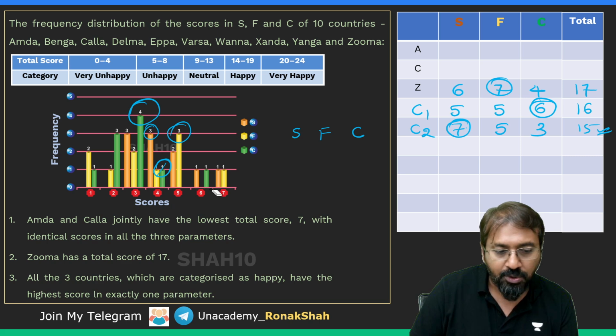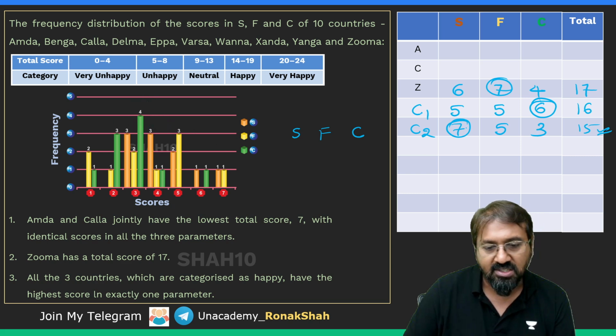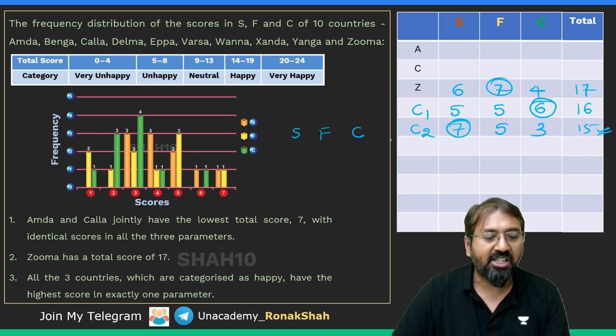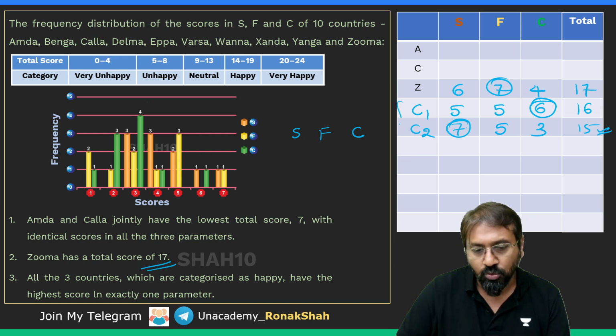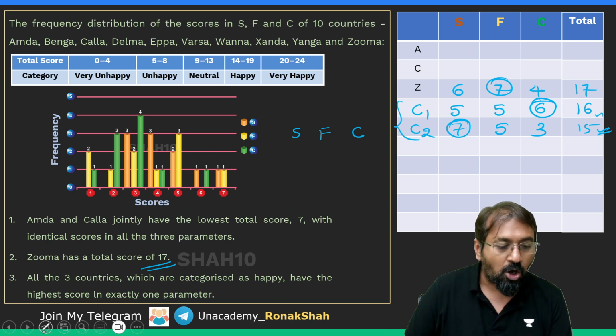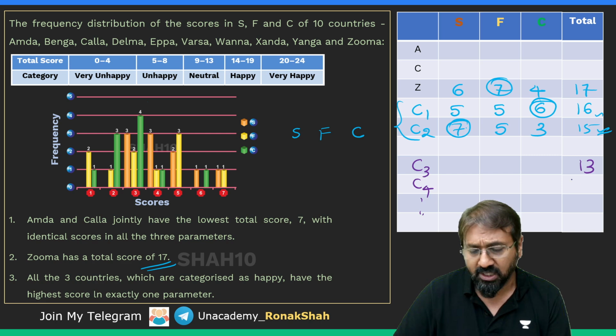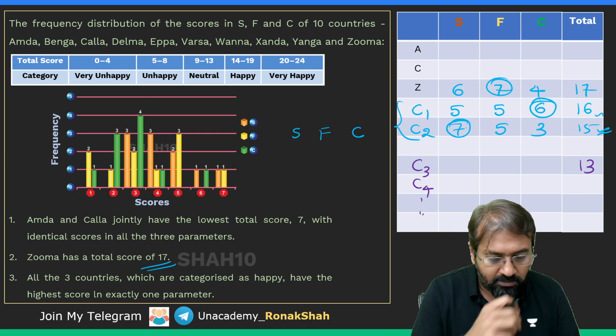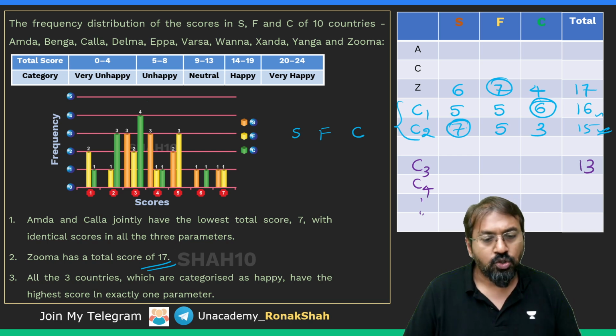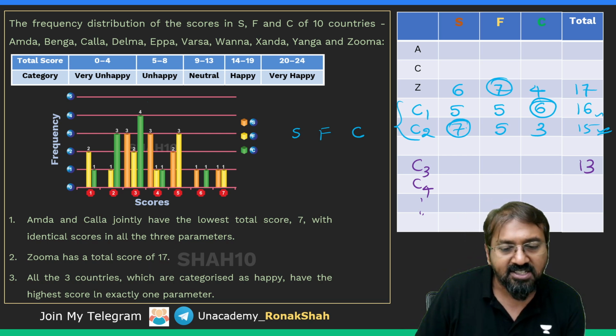Now our question is slightly different. Our question is, if Zuma has scored 17, which is known, and the other two countries, Benga and Delma, have scored 16 and 15, then how many more countries can score, that is, let me write down C3, C4 and so on and so forth, can have a score of 13? So let's check how many countries can have a score of 13.